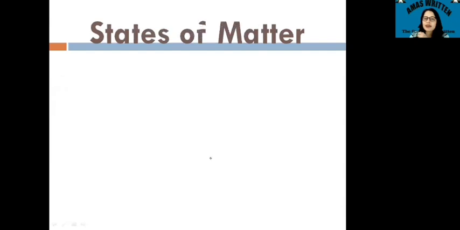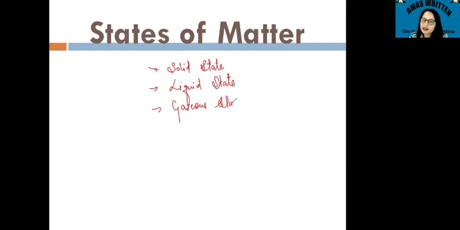The next thing is that when you talk about the states of matter, usually till 10th we studied that there are three states that students are taught. The first is the solid state of matter. The second one is the liquid state. The third one is the gaseous state.